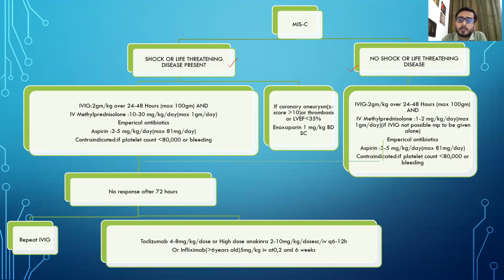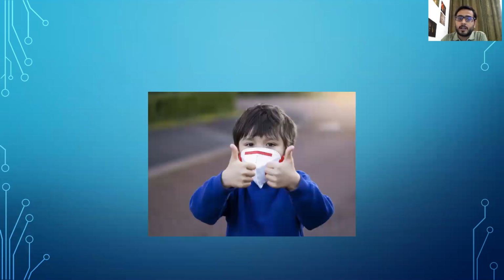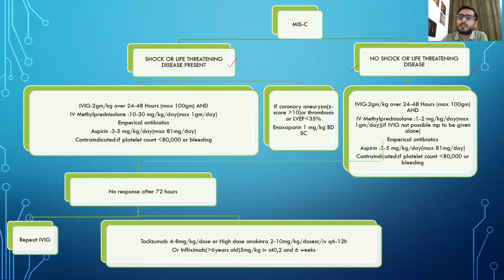Now, coming on to no shock or no life-threatening disease, what has to be done in this case? IVIG has to be given, just like if there is shock. If methylprednisolone has to be given, it has to be given in a dosage of 1 to 2 mg per kg per day, maximum 1 gram per day.